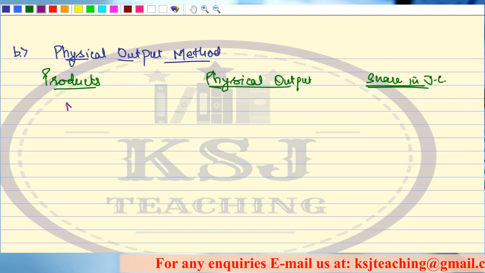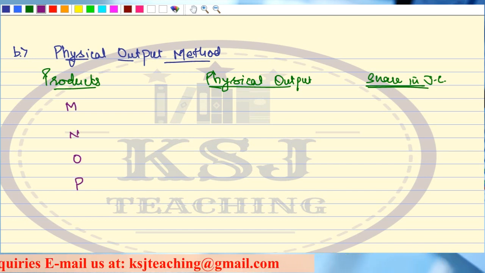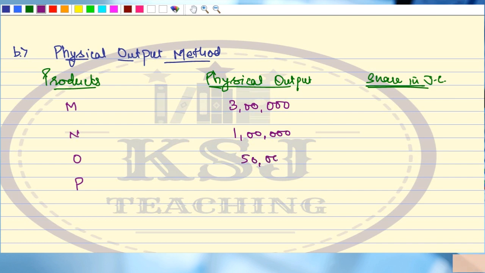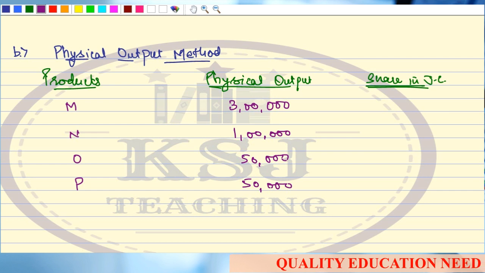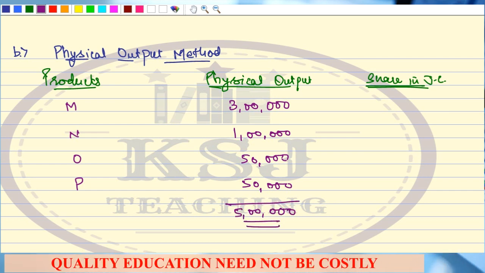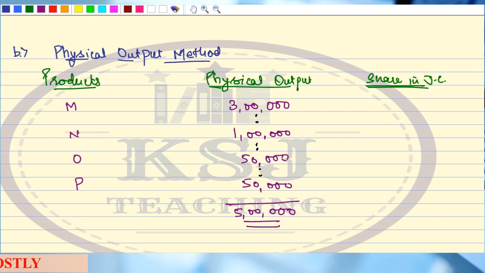Okay, the products remain the same, M, N, O, and P. The physical output is given as 3 lakh, 1 lakh, 50,000 and 50,000. So total is 5 lakhs. Now the joint cost of 40 lakh is to be distributed in this ratio, 3 lakh is to 1 lakh is to 50,000 is to 50,000. Clear?